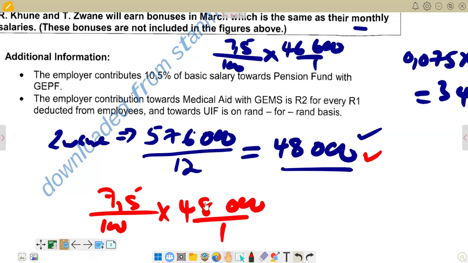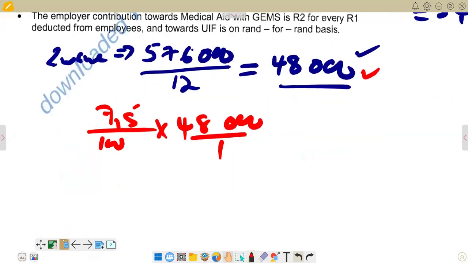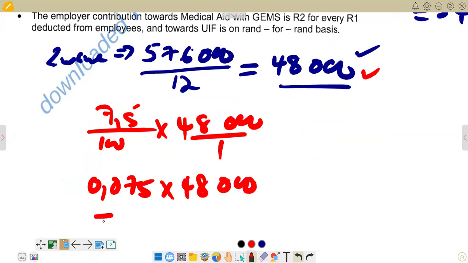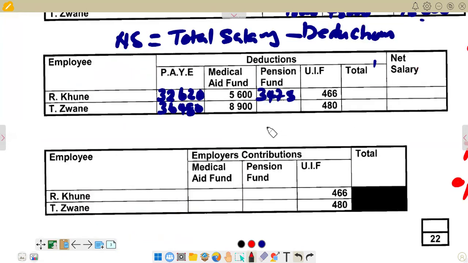And obviously, we are going to convert now 7.5 to a decimal. We say 100 into 7.5, we are going to get 0.075, like what we did earlier. And then you multiply by 48,000. Then you get your amount. So if you multiply there, you would see that you are going to get 3,600. So for Zwane, we've got 3,600. This is the amount that we are going to put for Zwane. So we come back here.